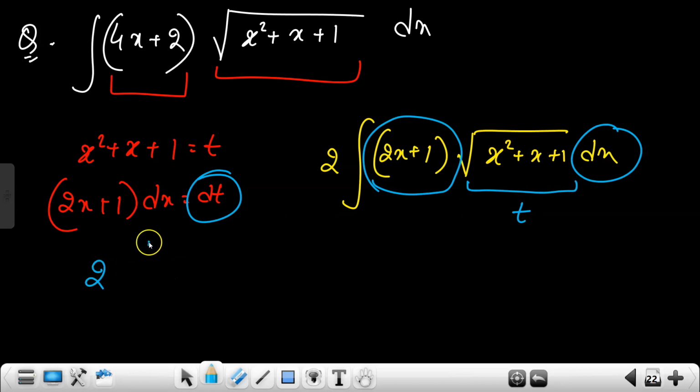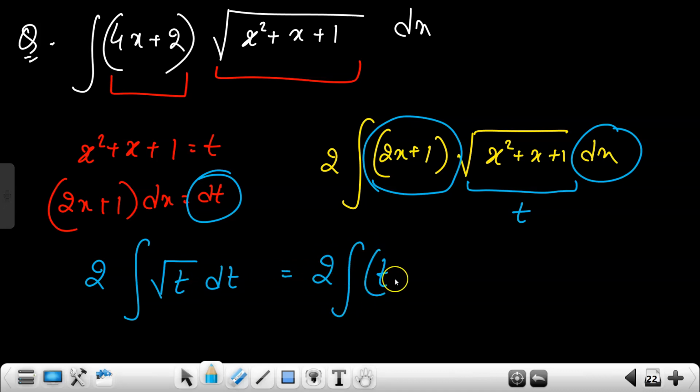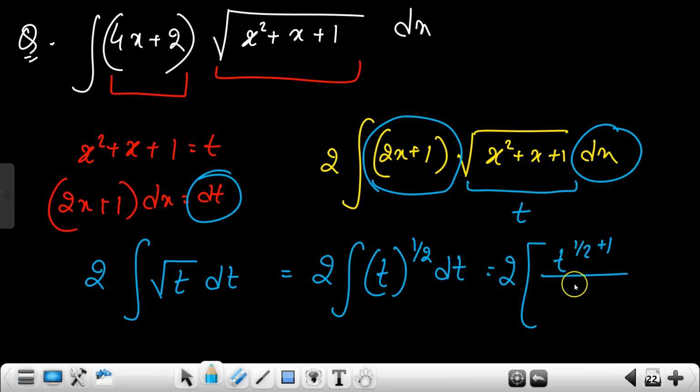So it will be 2 into integration of under root of t dt. Now can you solve this with the formulas which we have? It is like 2 into integration of t to the power 1/2 dt. So that will be the t to the power n form. So 2 into t to the power (1/2 + 1) divided by (1/2 + 1), plus c. Now you solve this part yourself.